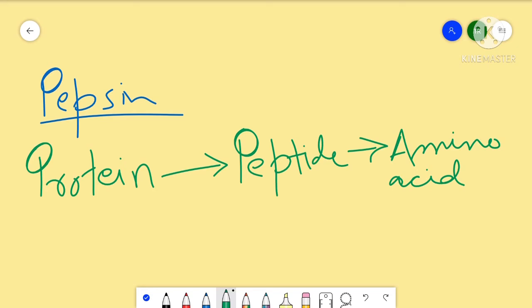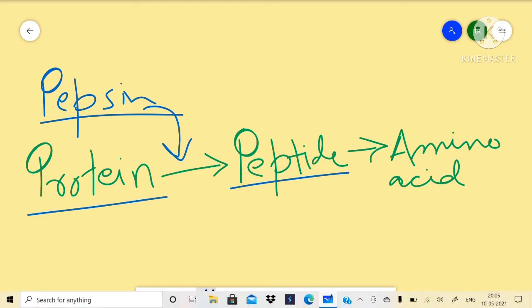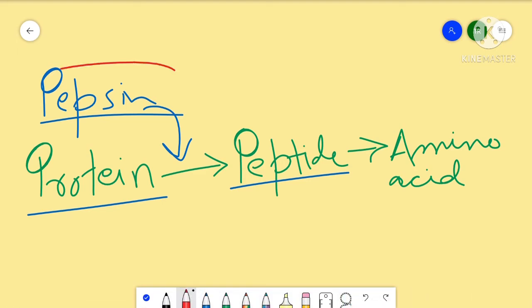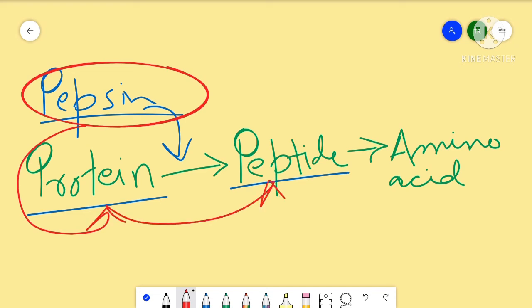Now, protein is converted to peptide, and this conversion, protein to peptide, is done by our enzyme pepsin. Pepsin helps in conversion of protein to peptide. Peptide to amino acid is not done inside the stomach. This happens in the next step, which we are going to talk about in a few minutes. So, inside the stomach, the HCl helps the enzyme pepsin to convert protein into peptides.